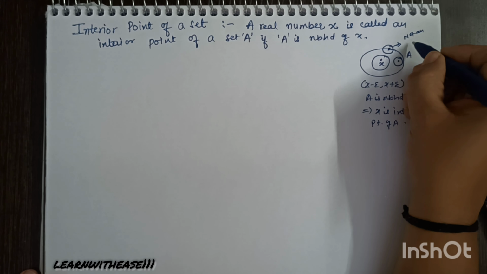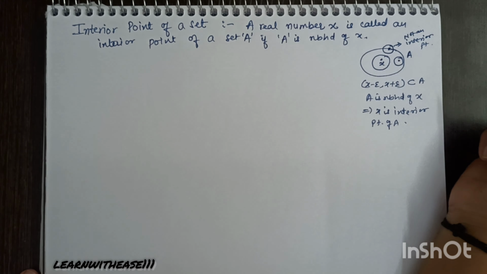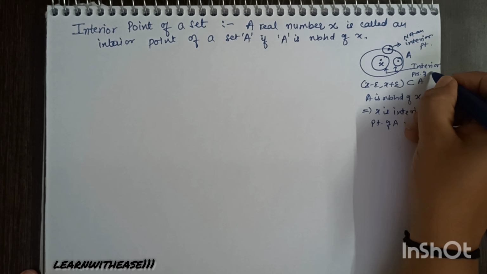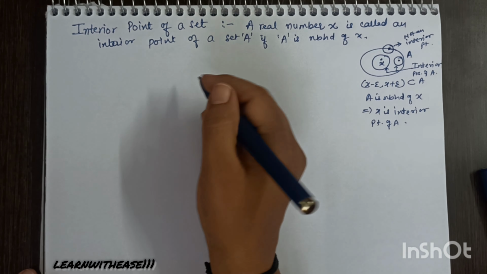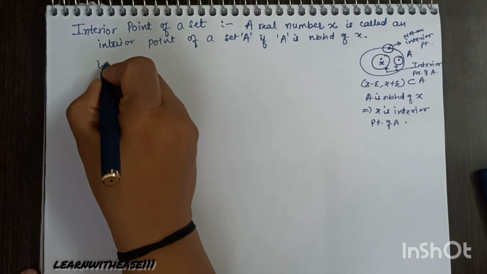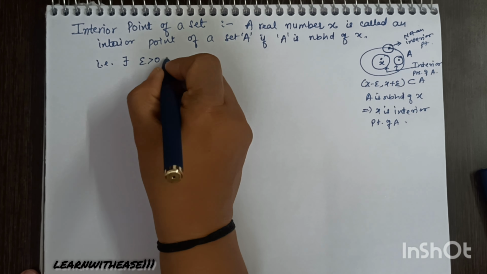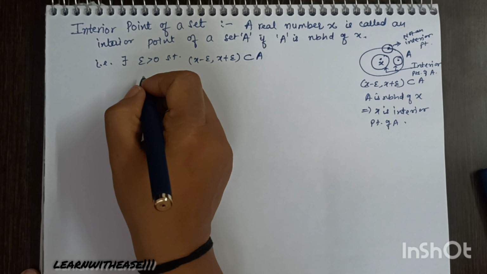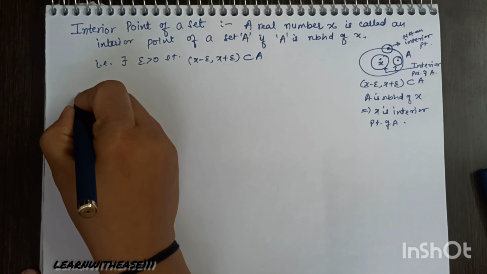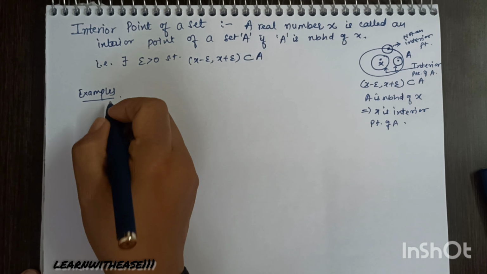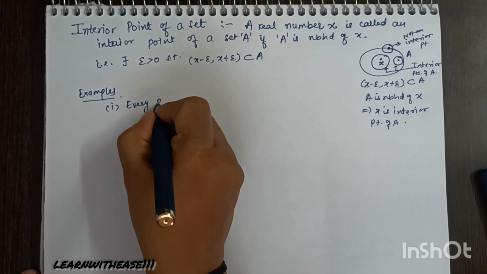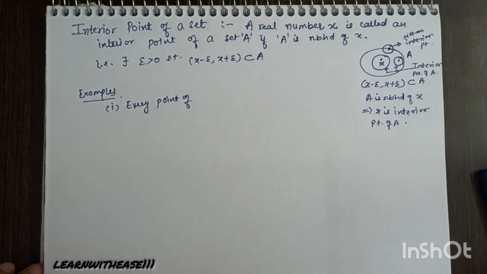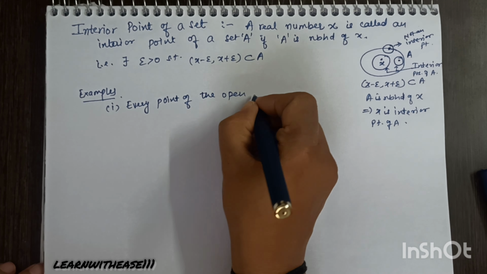Boundary points are not interior points. However small an epsilon choice you may take, the interval containing that point will go out of the set. So boundary points are not interior points. So analytical definition, we can say the open interval with a choice of epsilon containing x is contained in A, which is a similar definition of neighborhood. And the two definitions go hand in hand. If you say the set is a neighborhood of a point, in another way we can say the point is in the interior of that set.